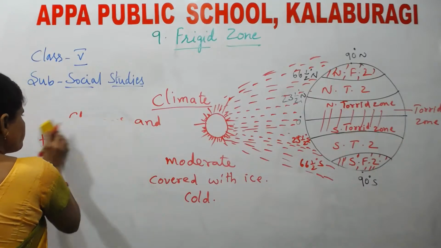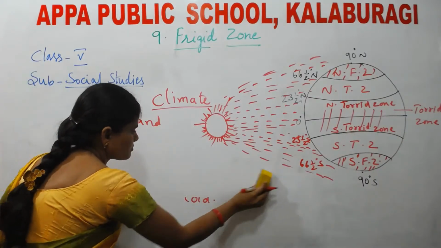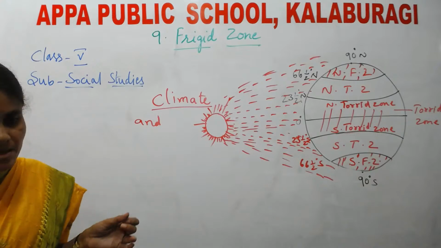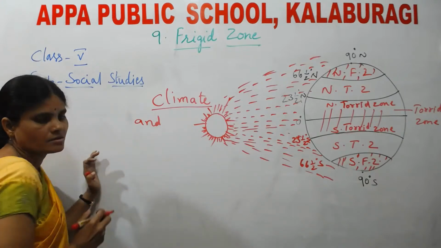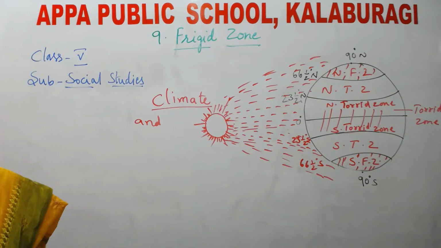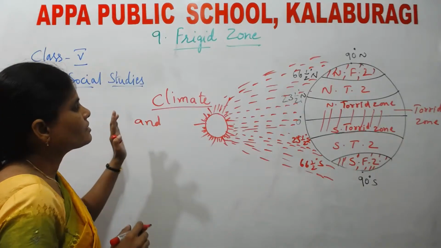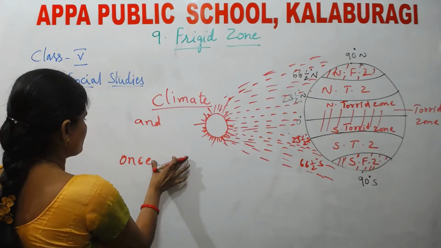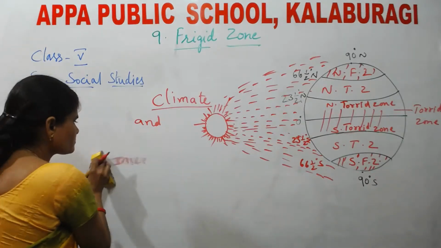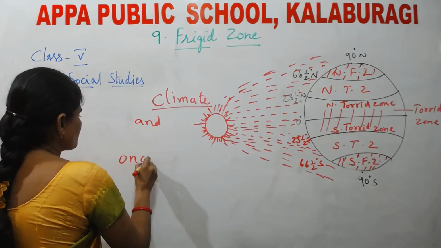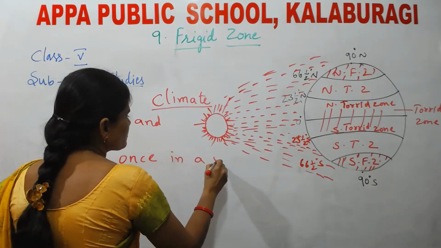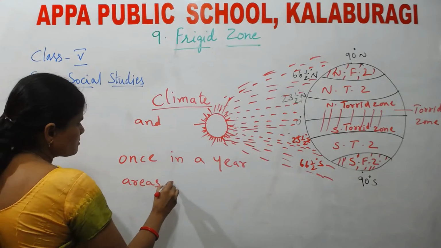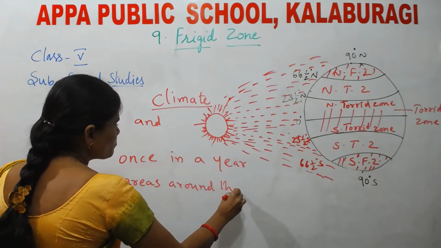Next here, the sun rises and sets only once in a year in the areas around the poles.